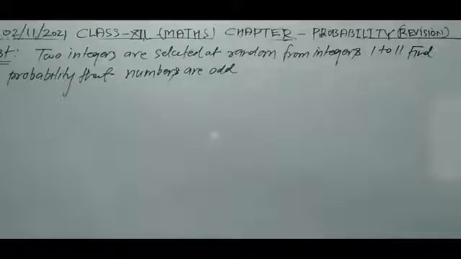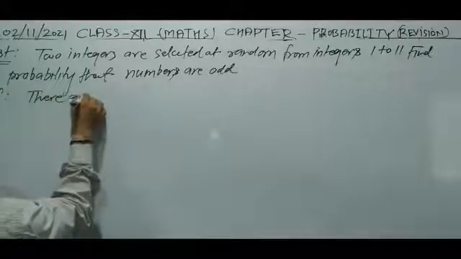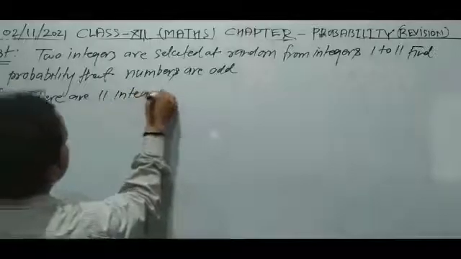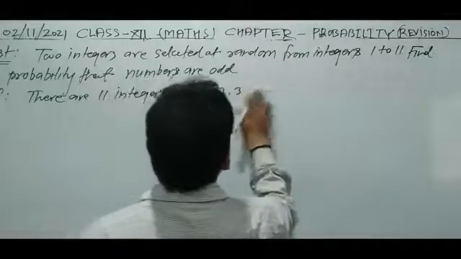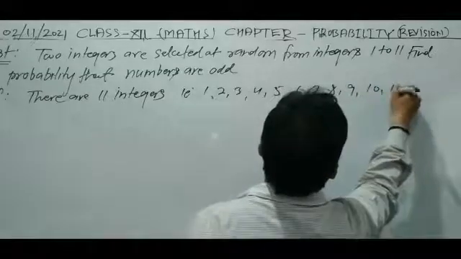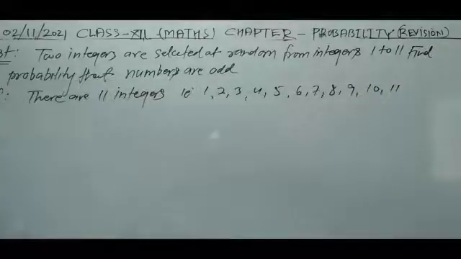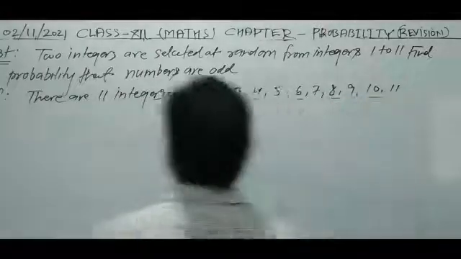We have to select two integers from these 11 integers: 1, 2, 3, 4, 5, 6, 7, 8, 9, 10, 11. From 1 to 11, there are 5 even integers: 2, 4, 6, 8 and 10.